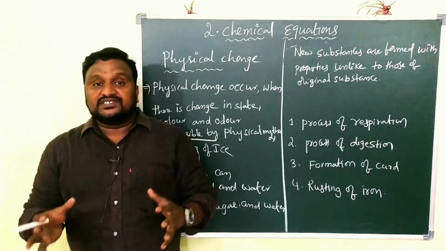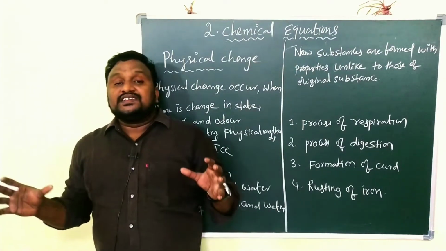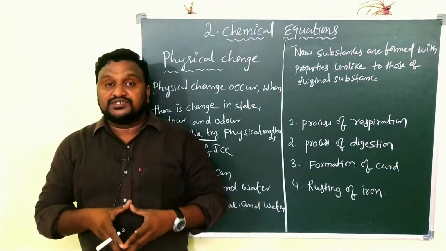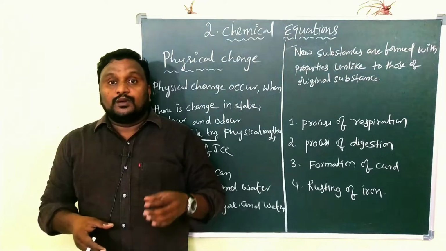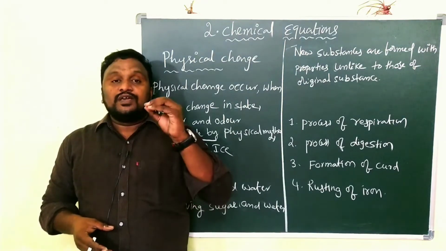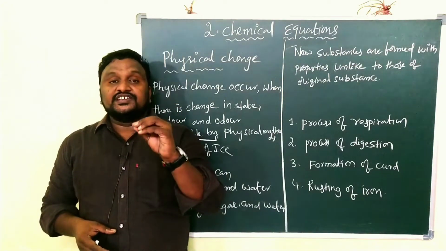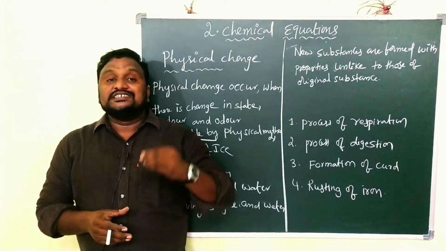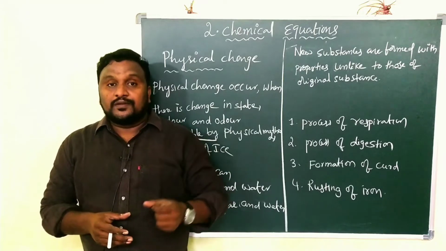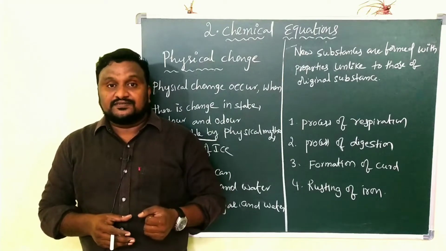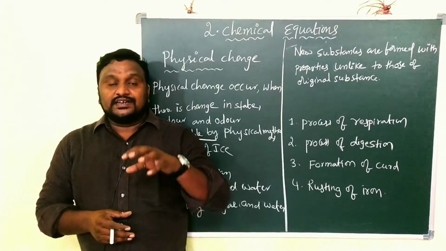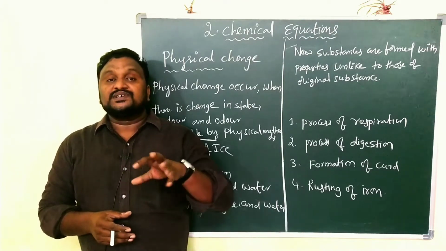Okay children, first thing is what is the difference between a physical change and a chemical change? For example, if any changes occur in a substance, and its color, its odor and its size change, then that kind of change is called a physical change.